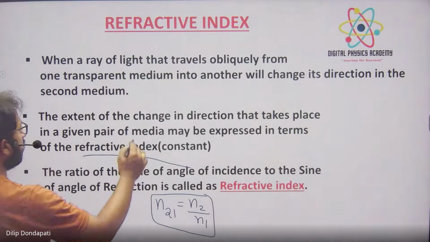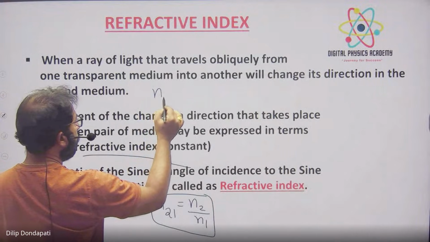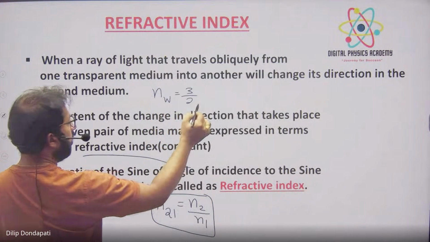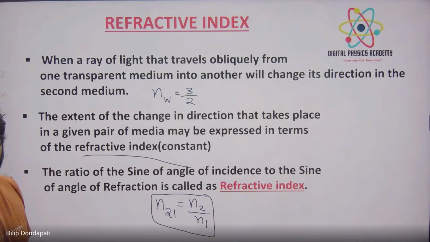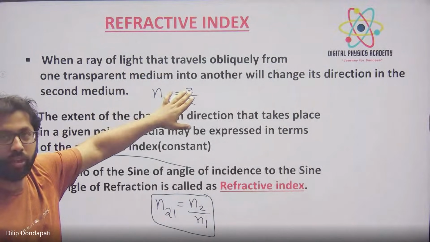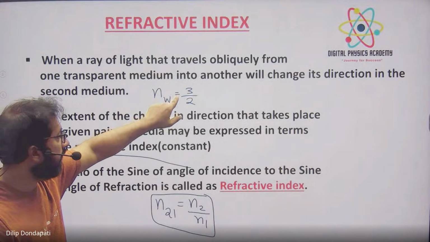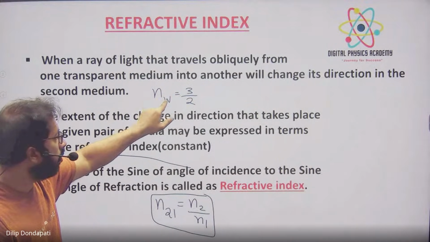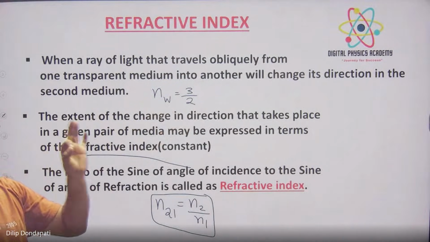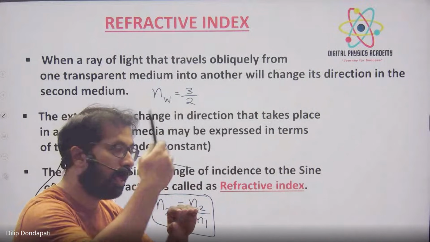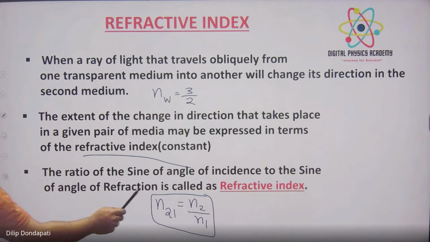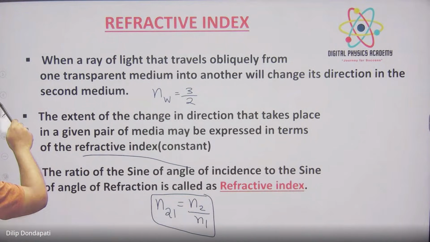See, what is the meaning of this one? Suppose I am given that the refractive index of water is 3/2. What is the meaning of that? It is the refractive index of water with respect to air only. Whenever it does not mention the other medium, that is nothing but air only. So that's why n_wa is nothing but 3/2. If any material's refractive index is given with respect to air, that is what it means. So the formula for n21 we got is n2 by n1.